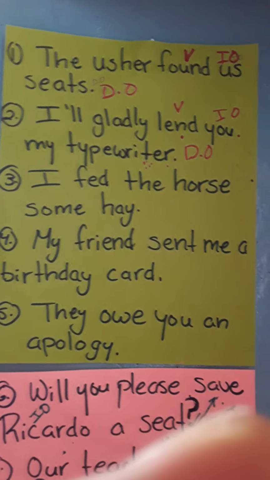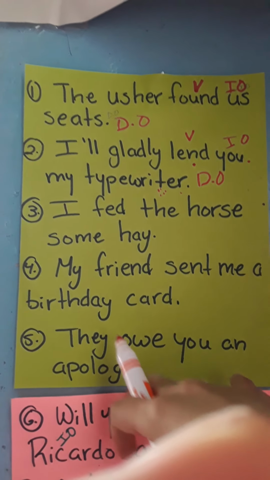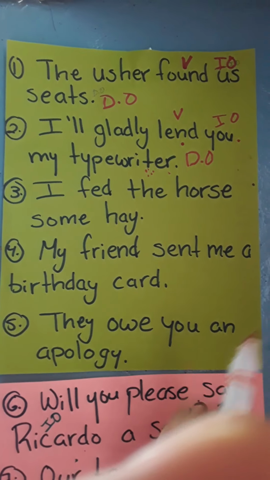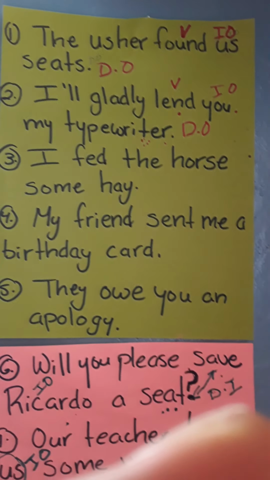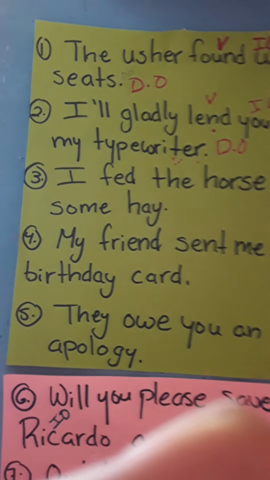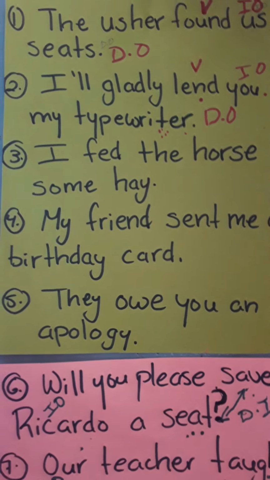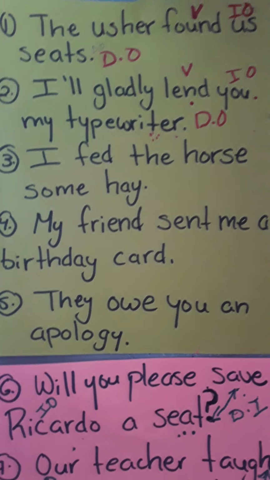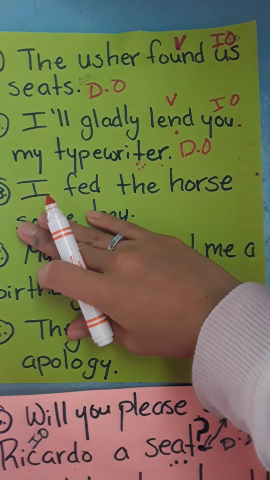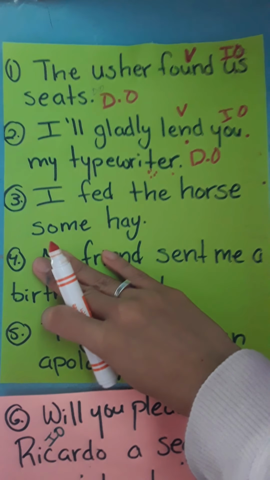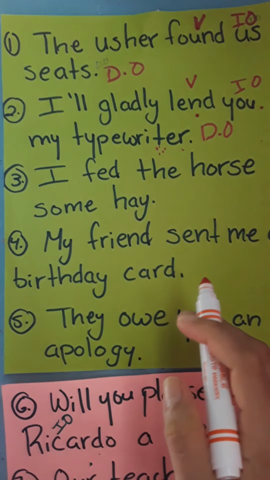I guess it could be that just the word fed is tricky, because if we were to change the verb fed to gave and say I gave the horse some hay, it would be a lot easier to find the direct object, because you want to know what is it that you gave the horse. You didn't give the horse, because the sentence does not end there. You gave the horse some hay. So what did you give the horse? Hay. That would be the direct object.